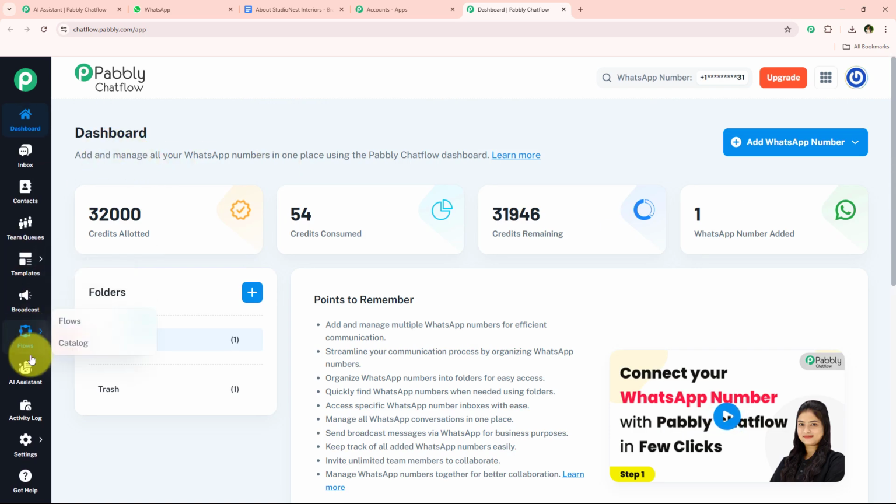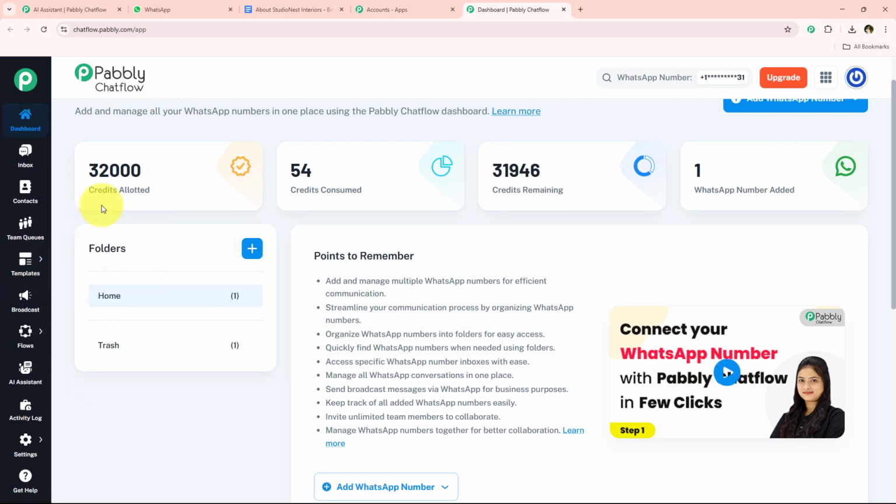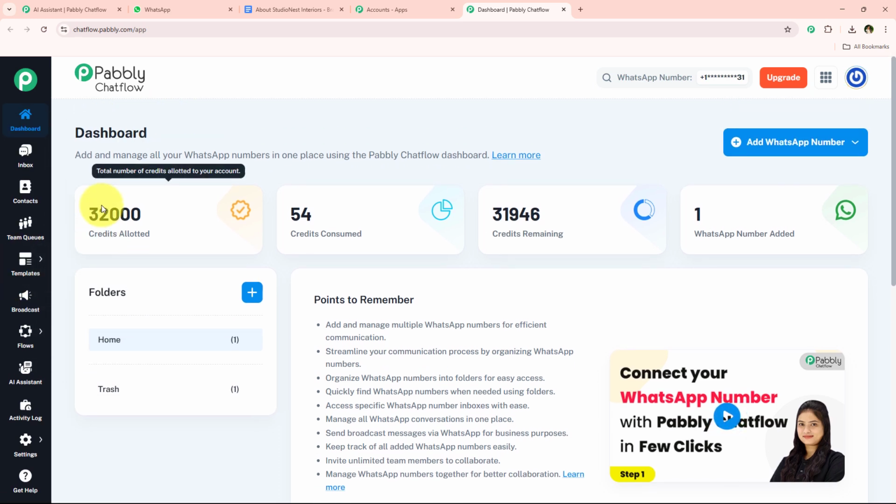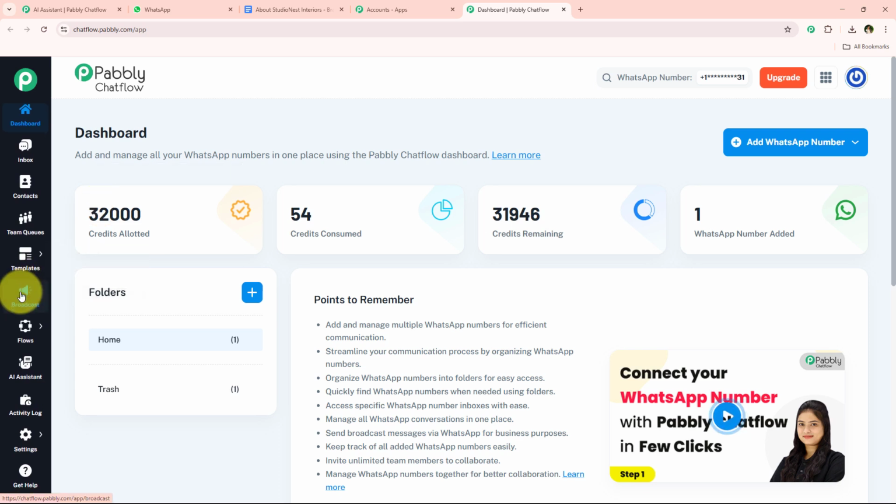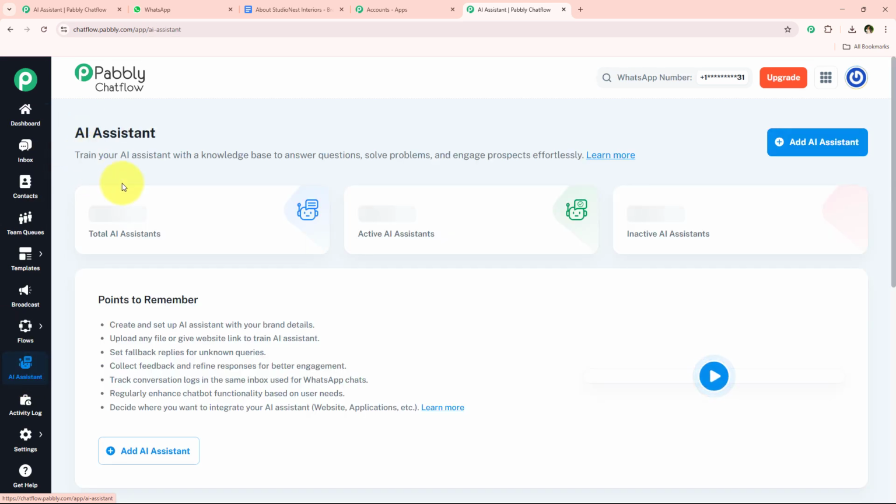For that, I'm just going to go towards the left side bar of my Pabbly Chatflow account. And over here, you can see all the features offered by Pabbly Chatflow. And if you want to learn about any of these features in detail, we have attached a video tutorial dedicated towards each of these features in the description box below. You can check it out. Today, this video is only going to focus on how to create an AI agent WhatsApp chatbot for interior designing business. So for that, I'm directly going to move on towards this AI assistant feature of Pabbly Chatflow.